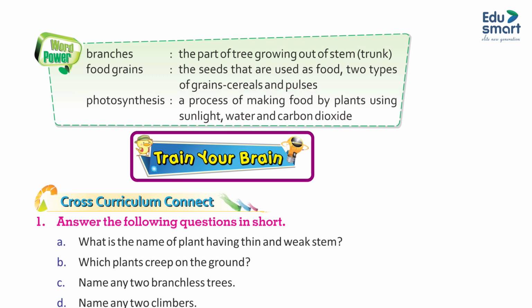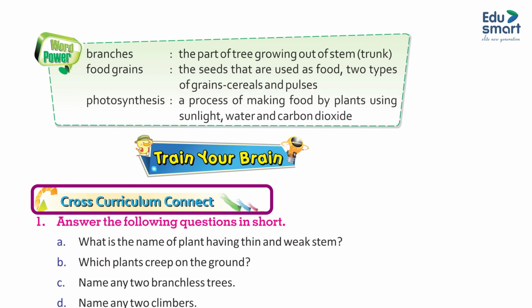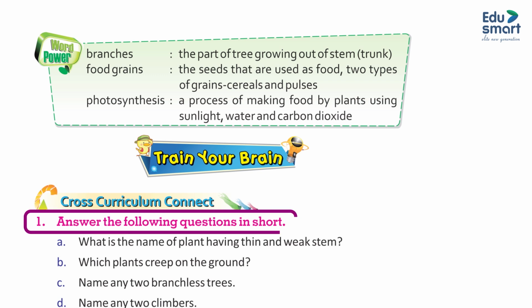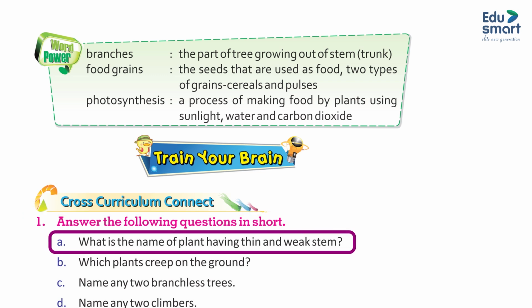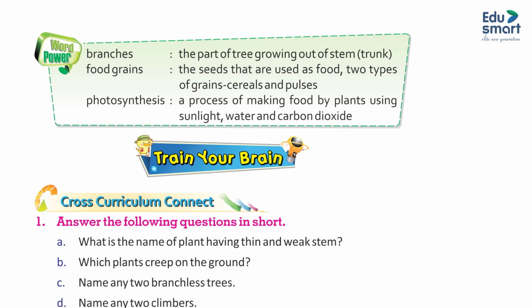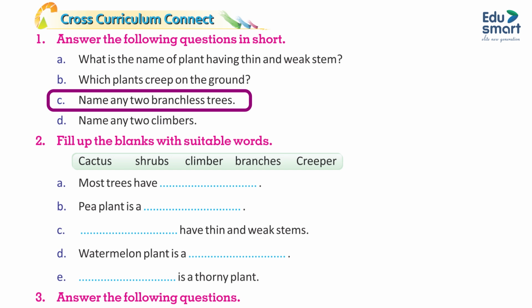Train your brain. Cross curriculum connect. 1. Answer the following questions in short. A. What is the name of the plant having thin and weak stems? B. Which plants creep on the ground? C. Name any 2 branchless trees. D. Name any 2 climbers.